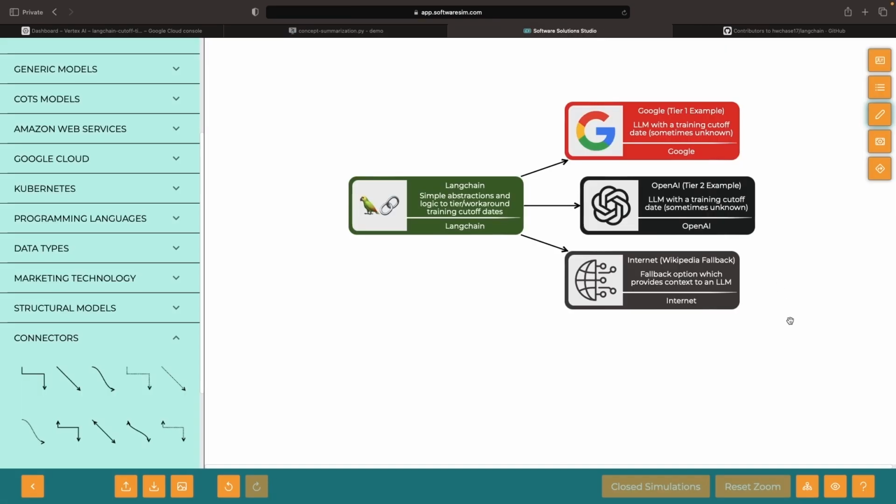So, hopefully you've seen through this tutorial how we can have models self-reflect to better align our questions with models that actually understand the concept based on what we can infer from their training corpus and training cutoff dates, and how we can use fallback mechanisms to still use generative AI, even in cases where we have really new concepts that are not included in these models' training sets.